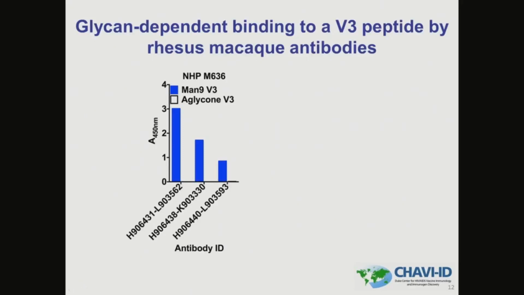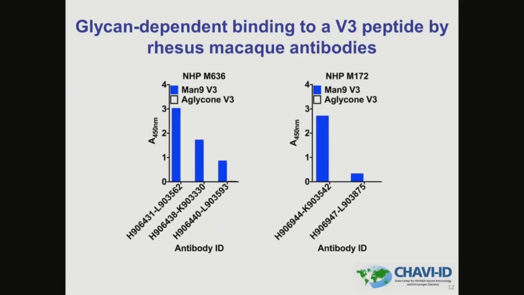We have also performed similar experiments with a second macaque, M172, and this macaque showed a similar binding pattern for 2 different antibodies that we screened. And so you again see in blue it binds to the glycopeptide but not the aglycone version. This finding at the monoclonal level gave us confidence that our glycan-dependent antibodies could be elicited by vaccination.